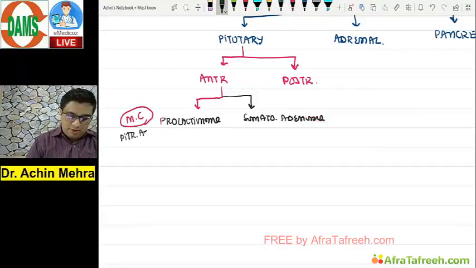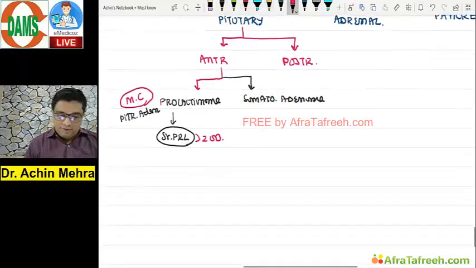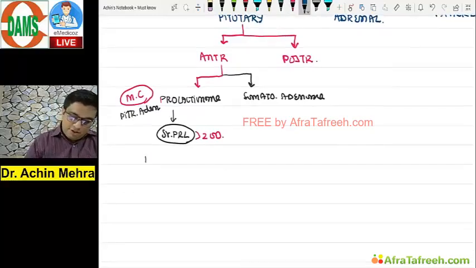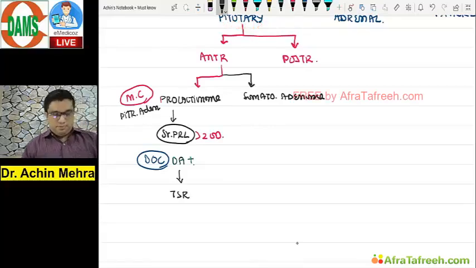Don't forget this. How do you diagnose a prolactinoma? By getting the patient's serum prolactin done, which in a prolactinoma patient is found to be more than 200. Of course, MRI will confirm it later on. If I want to treat such a patient, what is the drug of choice for prolactinoma patients? It has to be a dopamine agonist. And if at all no response, then transsphenoidal resection.